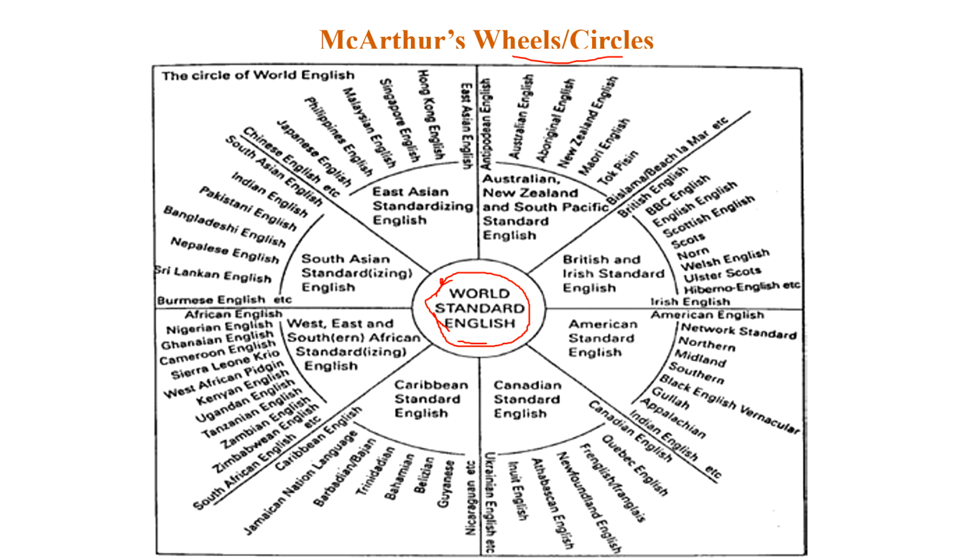From this center we see the middle ring. In the middle ring there are 1, 2, 3, 4, 5, 6, 7, 8 standard varieties of English. Australian, New Zealand and South Pacific Standard English, British and Irish, American, Canadian, Caribbean, West, East and South African, South Asian, and East Asian.